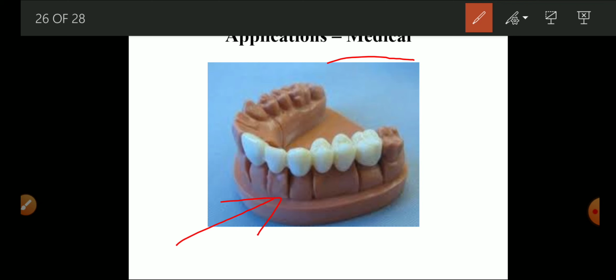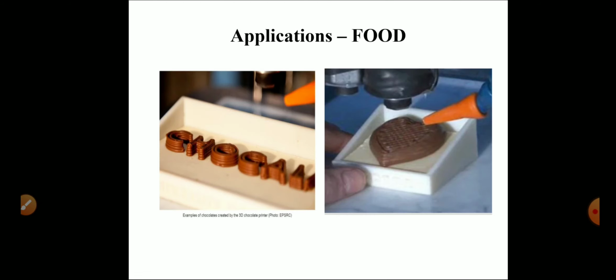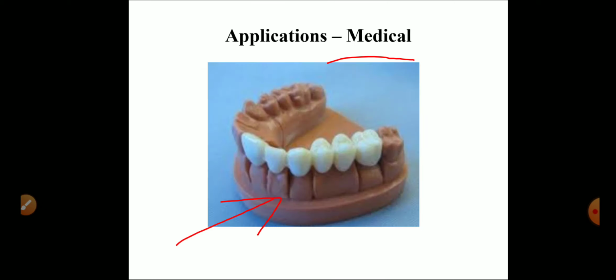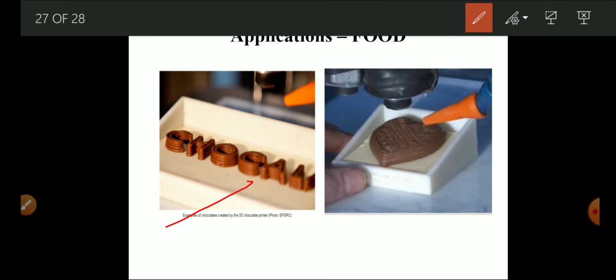Big strength with a very small number of components can be easily achieved. And in the application of food, we are making different types of foods for human purposes.